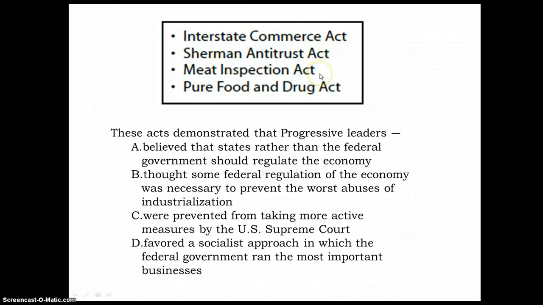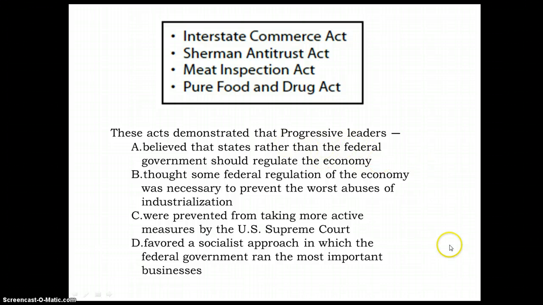The meat inspection, I now know, has something to do with the filthy, rotten conditions that meat was kept in, according to Upton Sinclair. The Pure Food and Drug Act, also something that probably has to do with whether or not food is good. And I guess drugs here probably means medicine. So these acts demonstrated that progressive leaders believe that states, rather than the federal government, should regulate the economy.